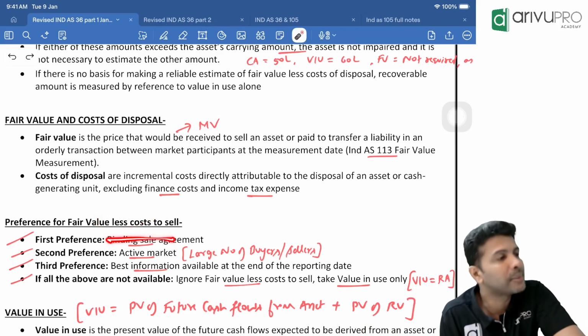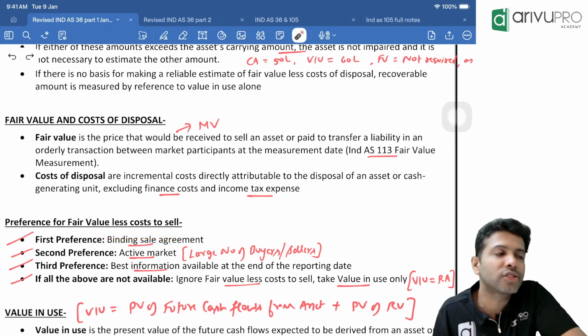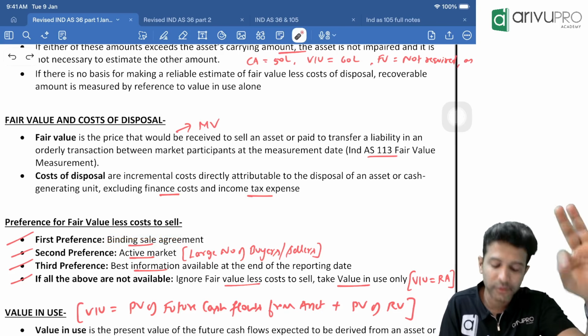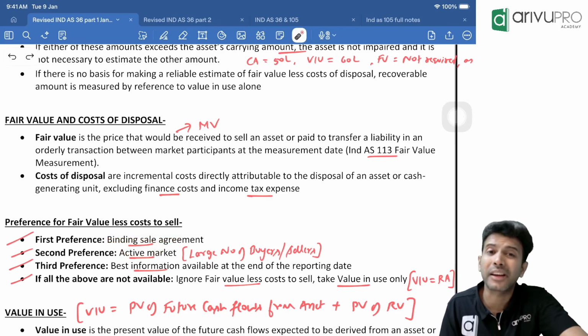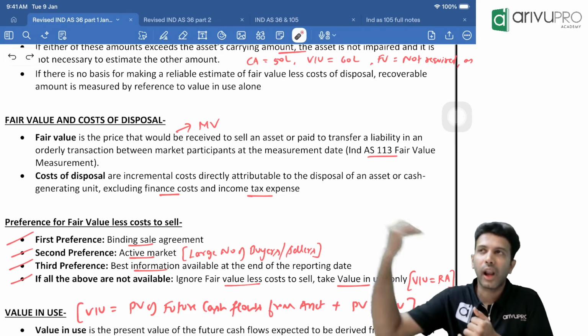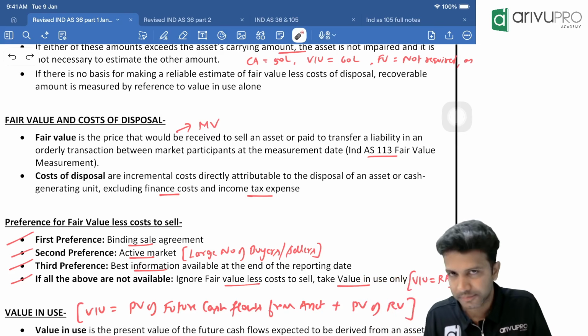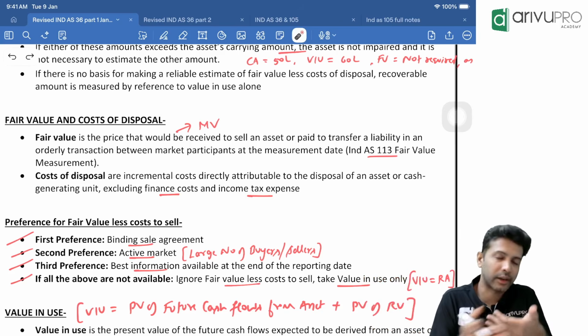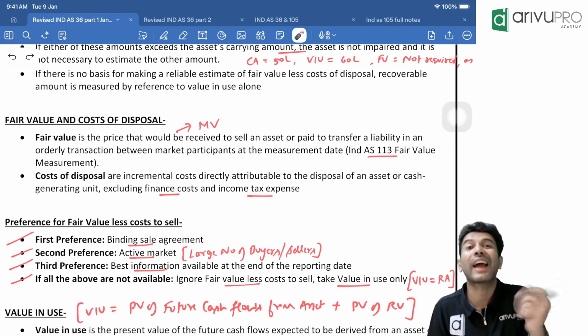If such an agreement is not there, then try to find fair value less cost to sell from the active market. Active market means a market where there are a large number of buyers and sellers. Your Sensex, your BSE, NSE, are active markets.